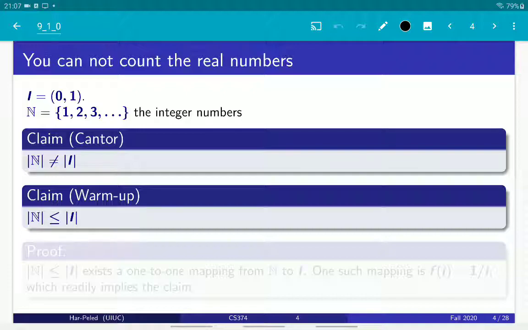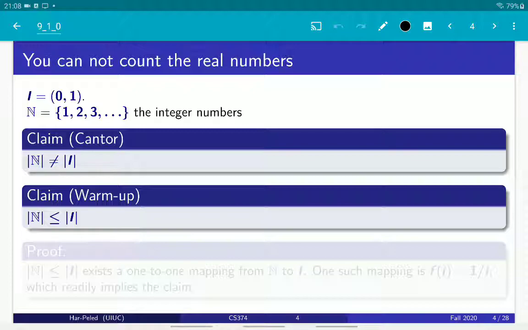Okay, so what is the setting? What Cantor proved is that one cannot count the real numbers. Formally, we have I, which is the interval of all real numbers between 0 and 1, the open interval because it's easier to work with, and we have the natural numbers 1, 2, 3, 4, etc. You can include 0 in it if you really want to, you don't have to. And the claim is that the sizes of those two sets are not equal.